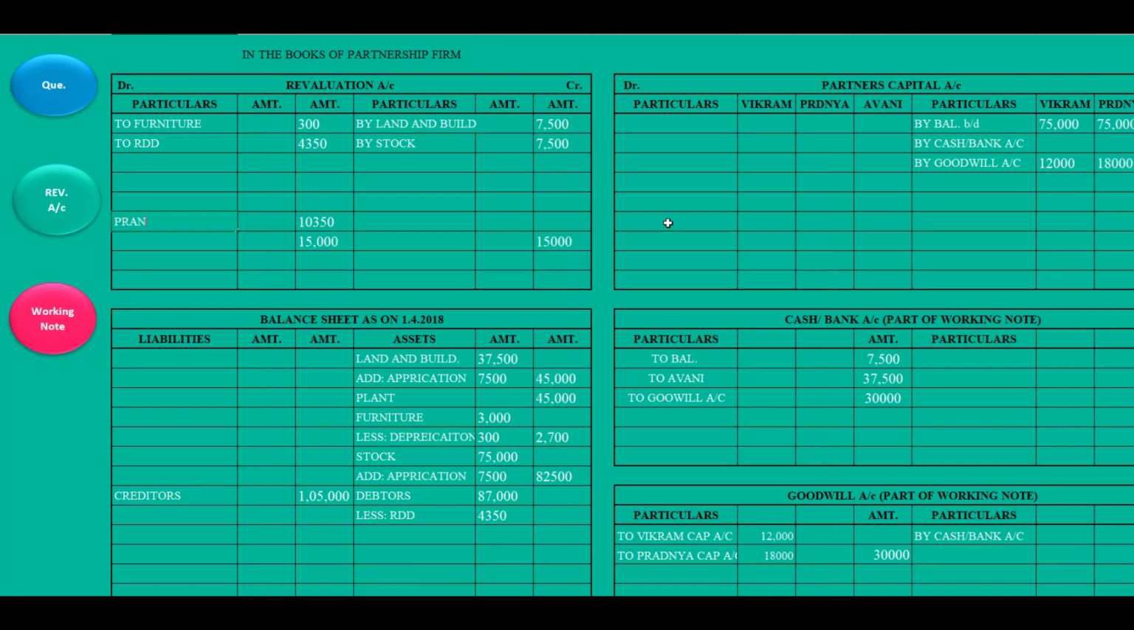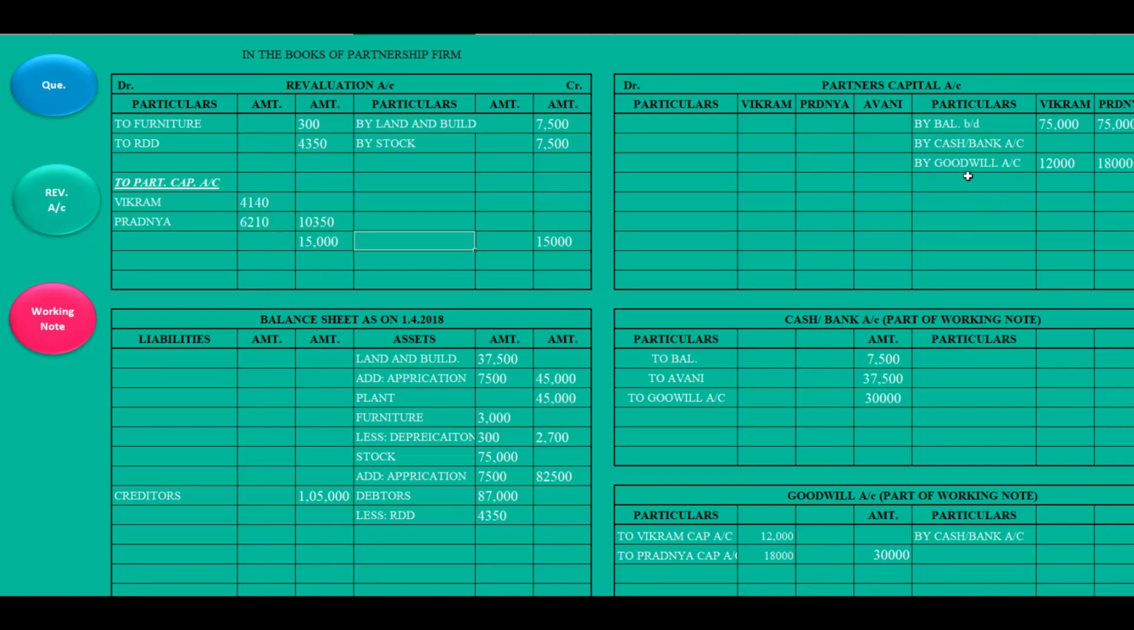Now the second partner is Pradnya and then Vikram, and here we will be writing to partner capital account. Calculate in the old ratio: 10,350 into 2 upon 5, that is the old ratio. We are getting this much, 4,140. Again 10,350 into 3 upon 5, they will be getting this much. Now the total of this should be 10,350, right? We are getting this much.